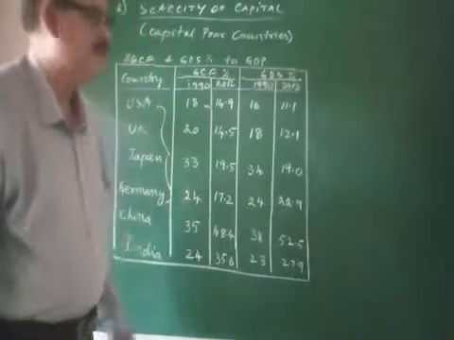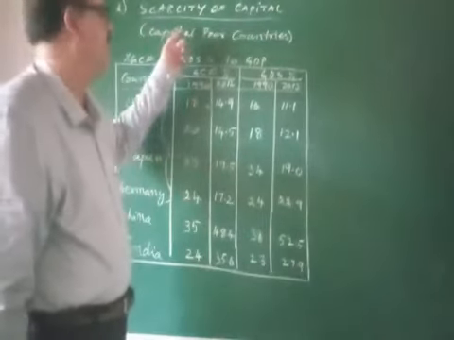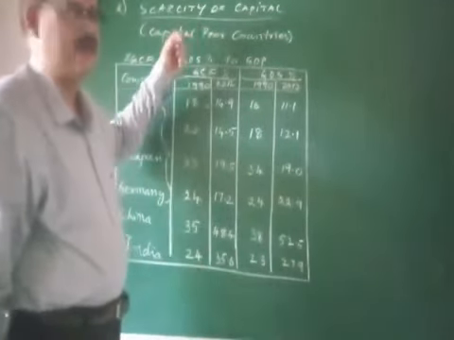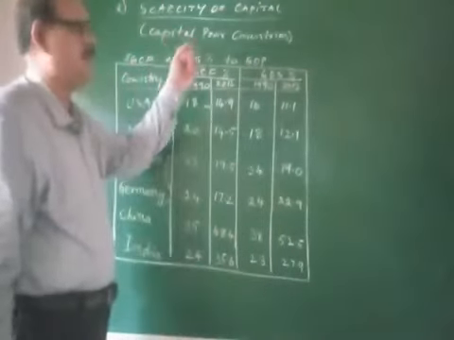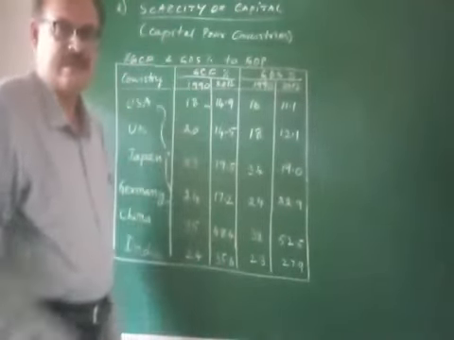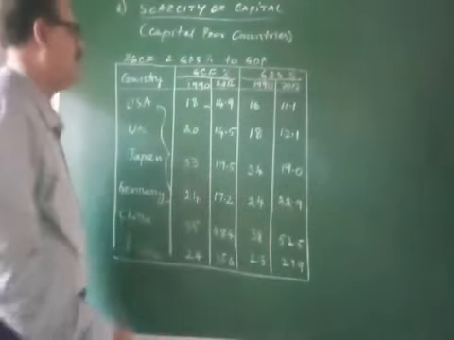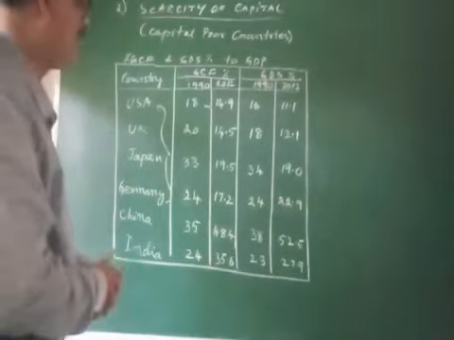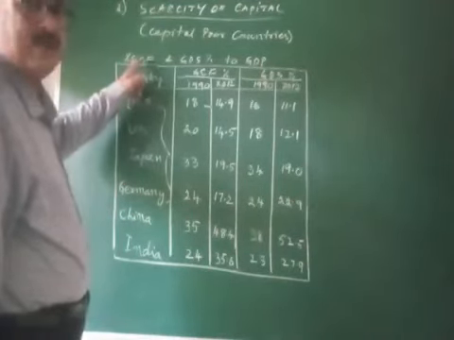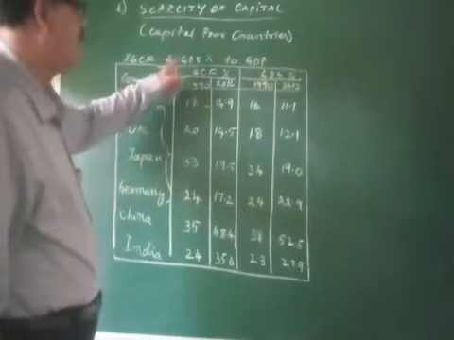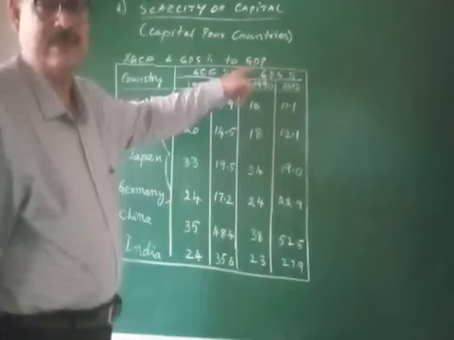Dear students, the second important characteristic feature of the developing country is scarcity of capital. The developing countries are also known as capital poor countries. Here a table is shown. In the table we have given the data with regard to the percentage of gross capital formation and gross domestic savings to the GDP.